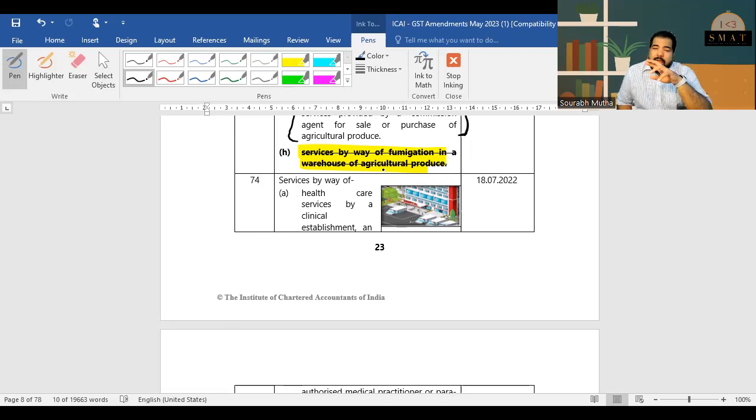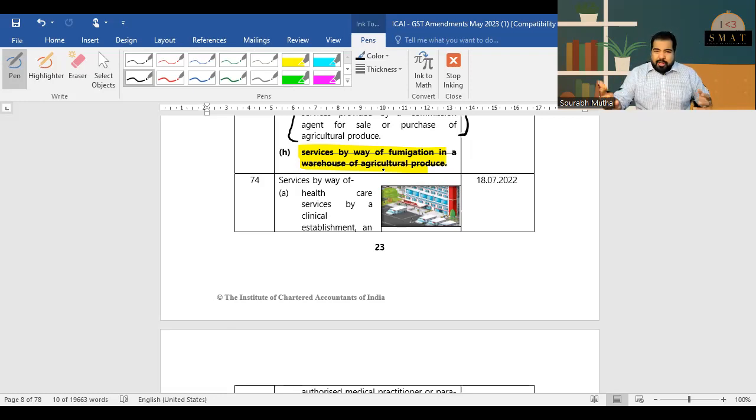4,000, no GST. But the government says not in ICU. So don't worry, if you're admitted in ICU and it's 6,000, don't worry. So only general beds without ICU, etc. Those beds, if it's more than 5,000, there will be GST. Next, also in hospitals, the services of biomedical waste treatment, earlier that used to be exempt. Now, unfortunately, that is taxable. So in healthcare services, these are the two things. National permits are now exempt.